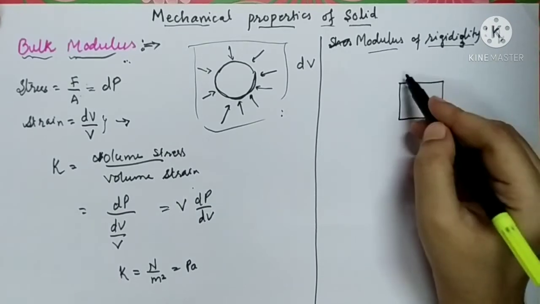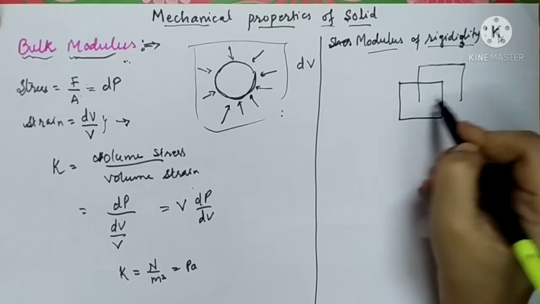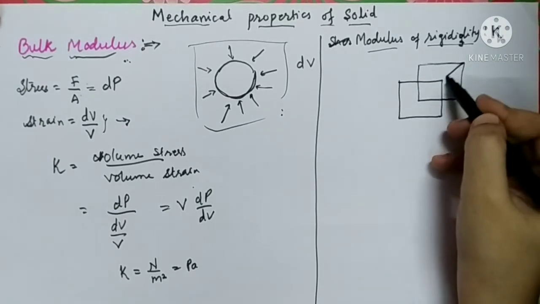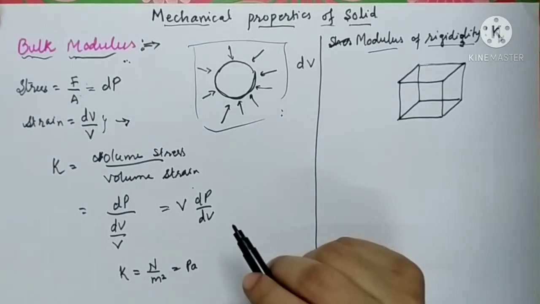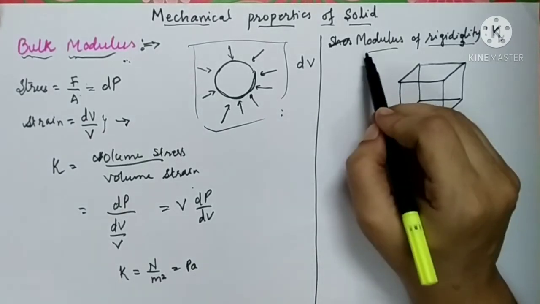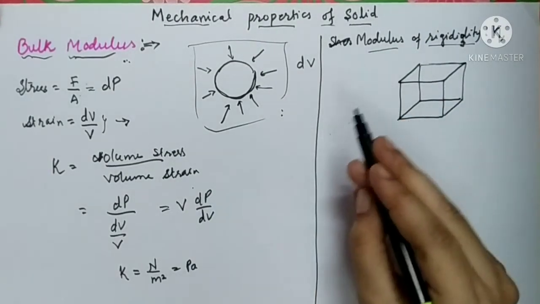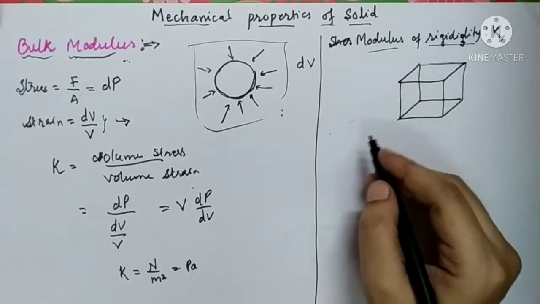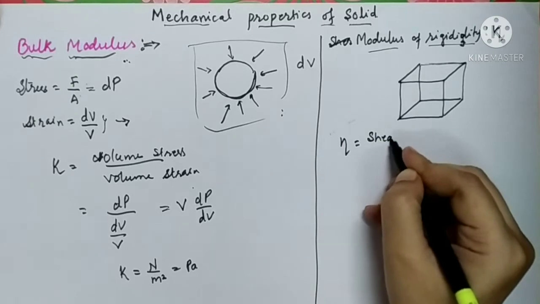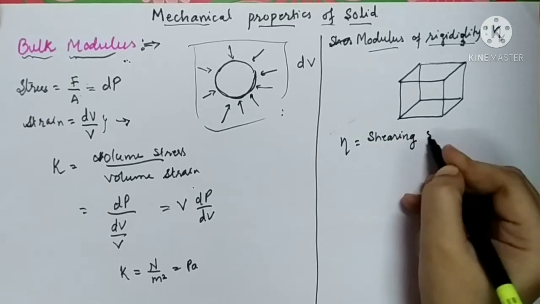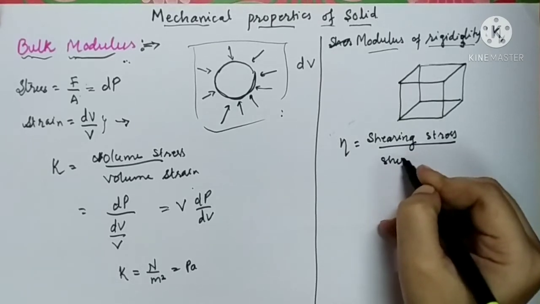You can consider it as an elastic cube, or as a rubber cube. As it is related to the shearing stress and shearing strain, the modulus of rigidity is defined as the ratio of shearing stress to shearing strain.